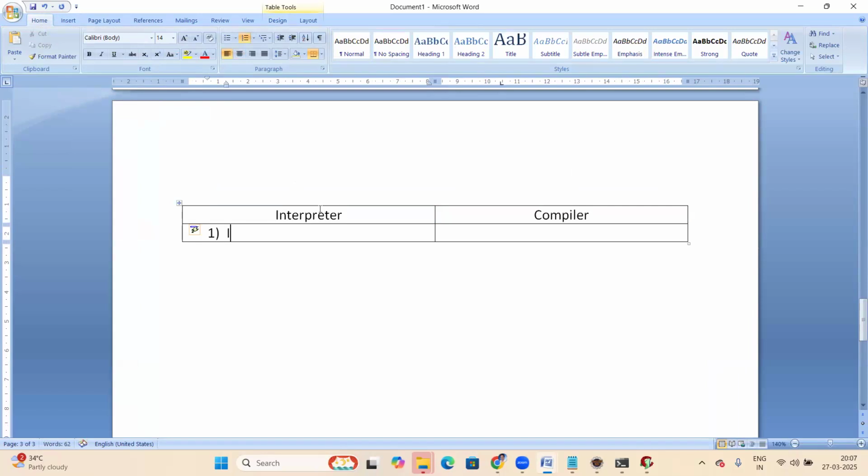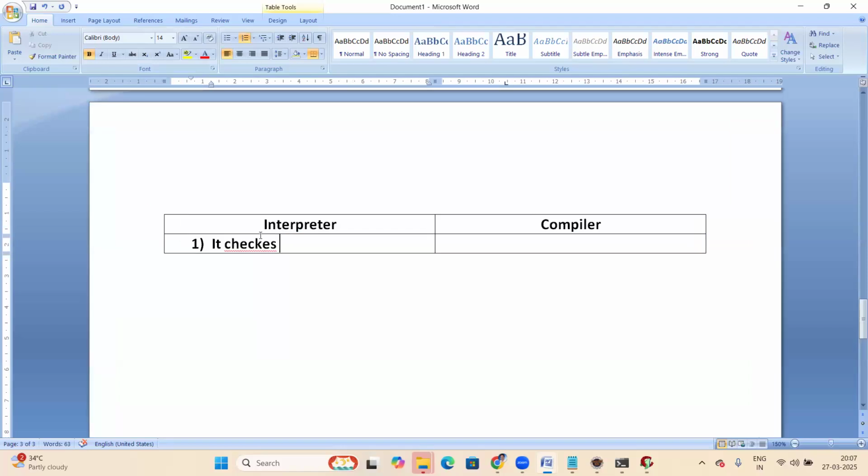The interpreter checks the code line by line. The compiler checks the whole code from top to bottom. It checks the complete code from top to bottom. So the interpreter checks the code line by line, and the compiler checks the whole code from top to bottom.